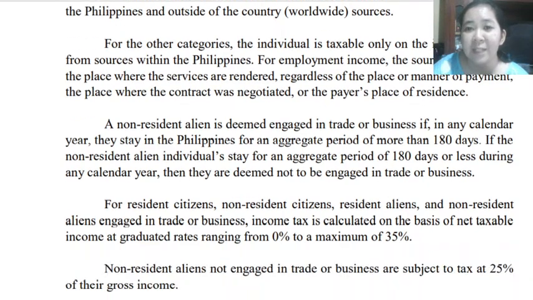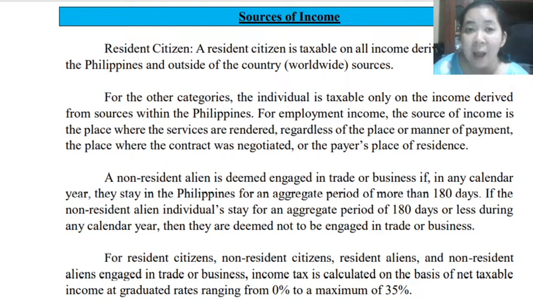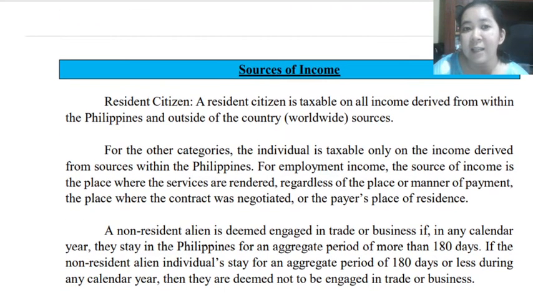That's why it's very important that you know how to classify the taxpayer as either resident citizen, non-resident citizen, resident alien, non-resident alien engaged in trade or business, or non-resident alien not engaged in trade or business. So we will recap.